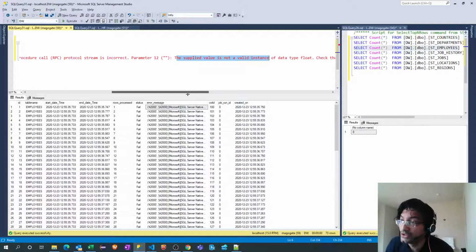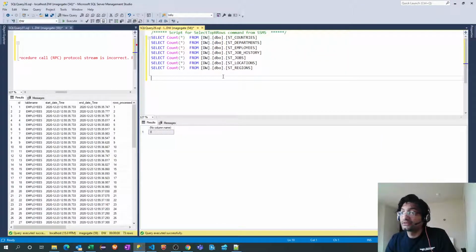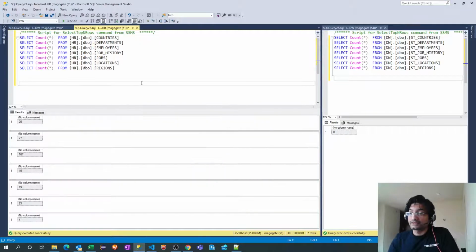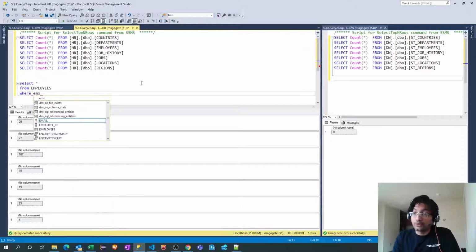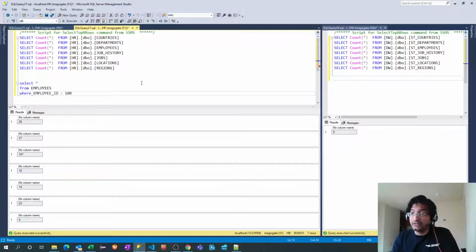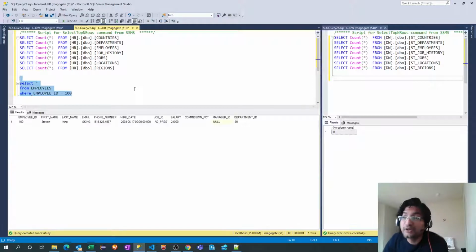Another advantage is that we can see the error message. We can also see which particular row is having that issue, since we are storing the primary key. If I go back to my transactional database and query my employees table where employee ID equals that key, this particular row has an issue.